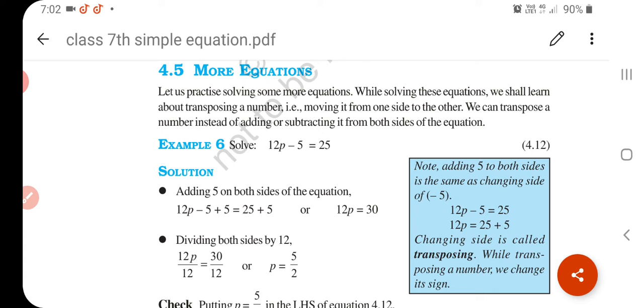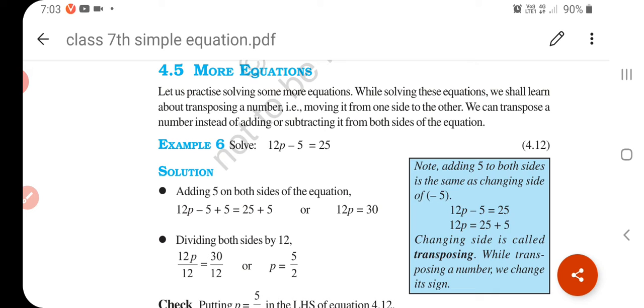Now in this chapter we have learned about the trial and error method. Second is the balancing method. Now the third method is called the transposing method. This is a very important method because you always use it, because the trial and error method is not possible for each and every question.